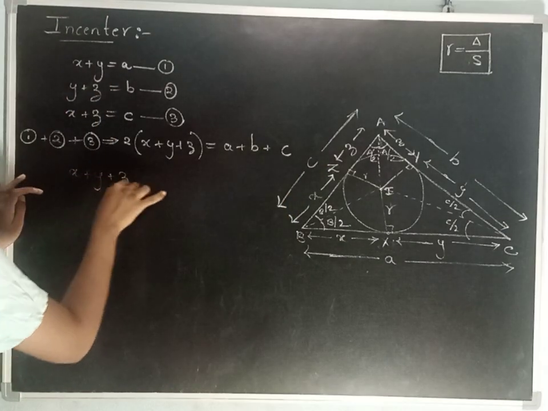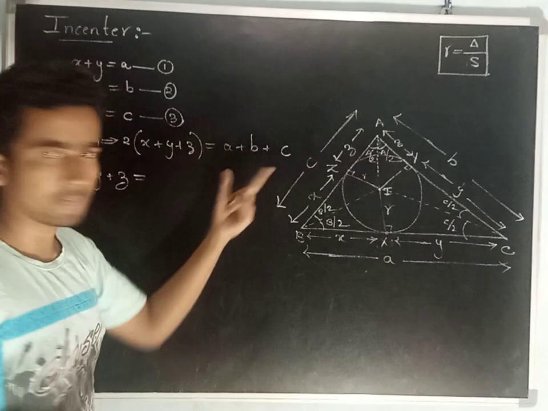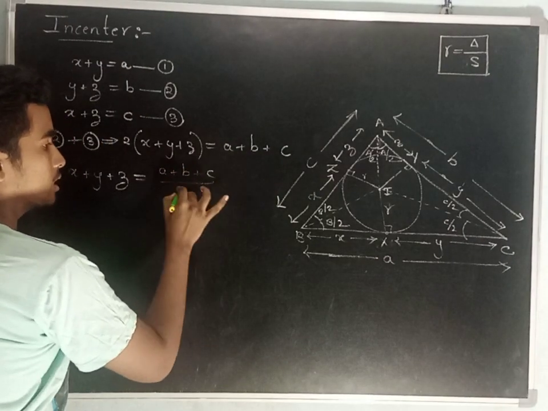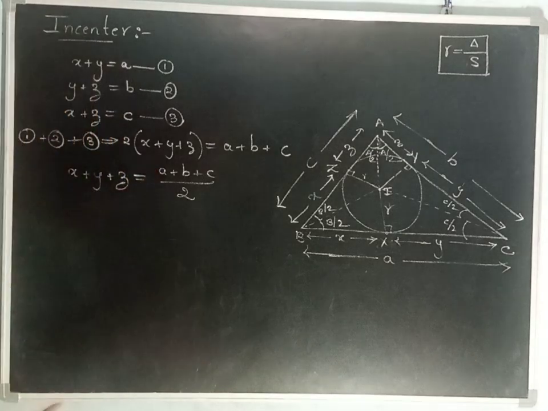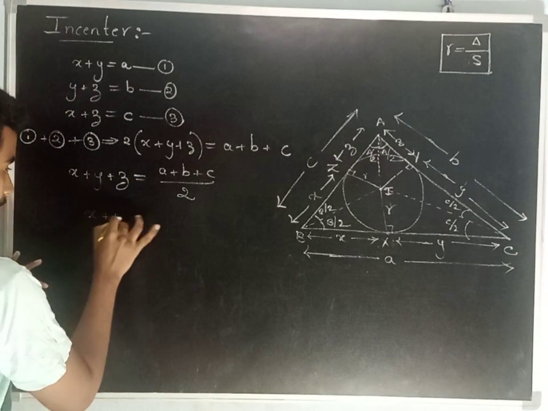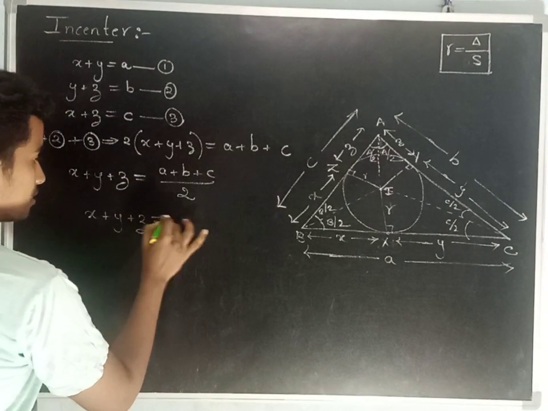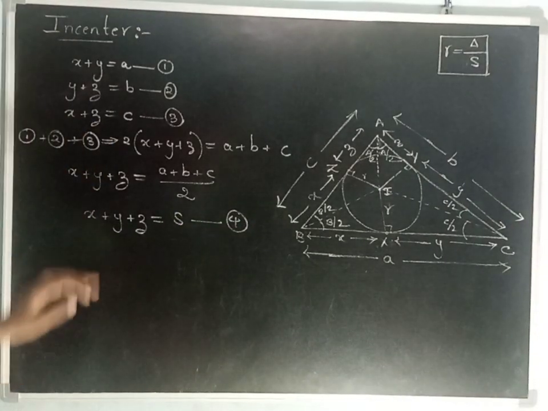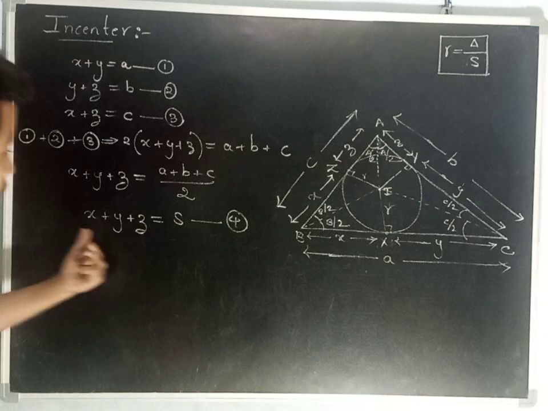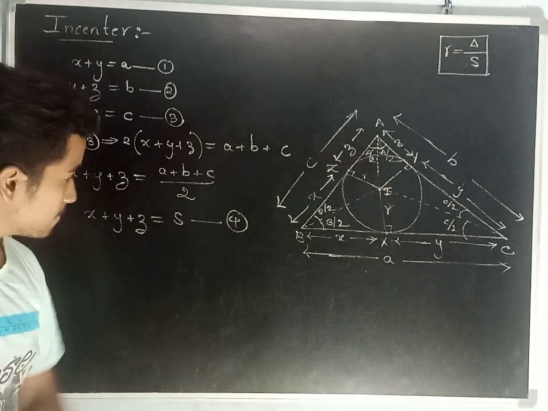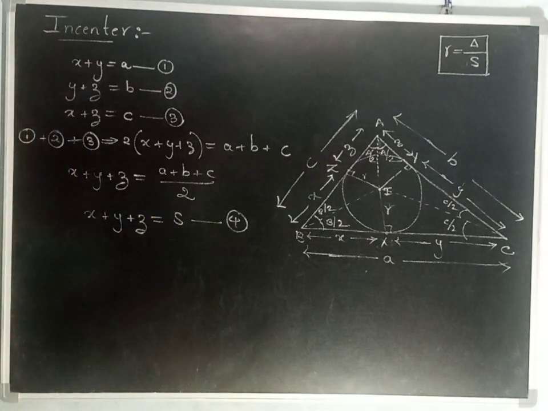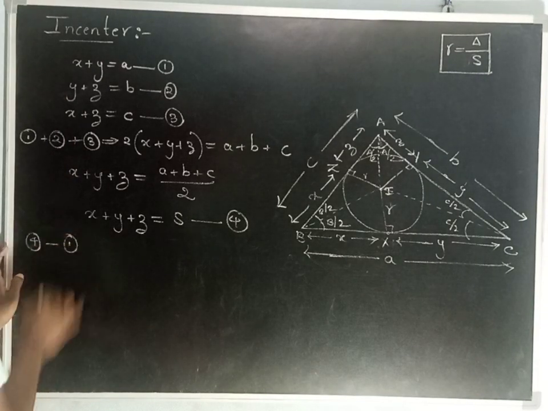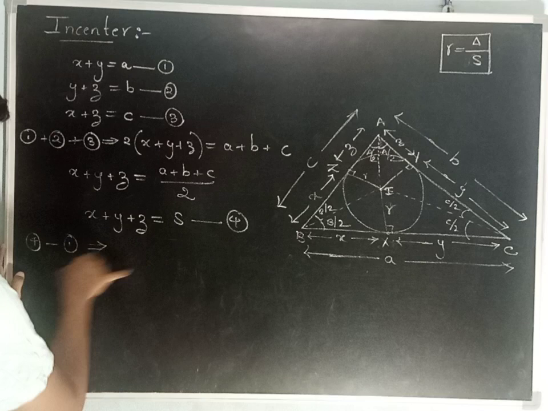So x plus y plus z is (a plus b plus c) by 2, which is the semi-perimeter. It means x plus y plus z is equal to s. This is our fourth equation. What next I am going to do is subtract the first equation from the fourth equation.